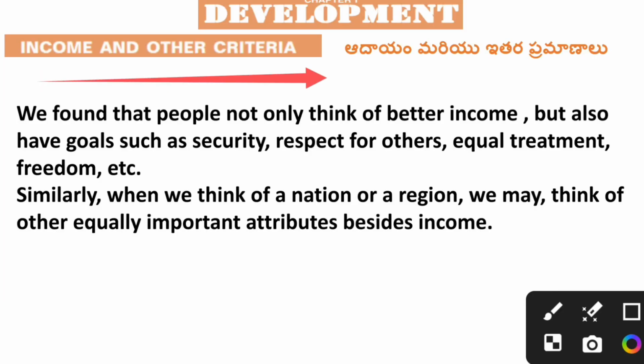Income and other criteria. So we already found that people not only think of a better income, but they also have goals such as security for themselves, respect for others, equal treatment, and freedom. So by looking at this, we have learned that besides better income, people also want security, respect for others, equal treatment, and freedom.